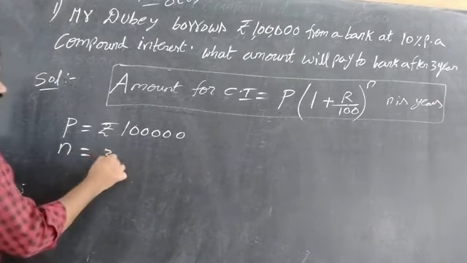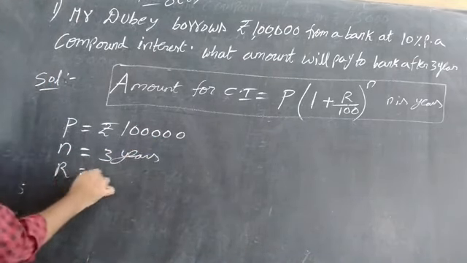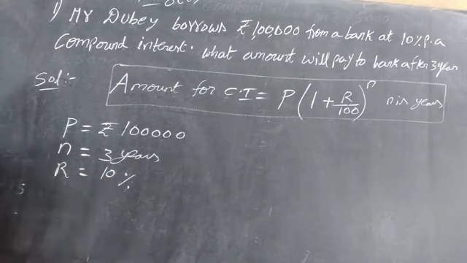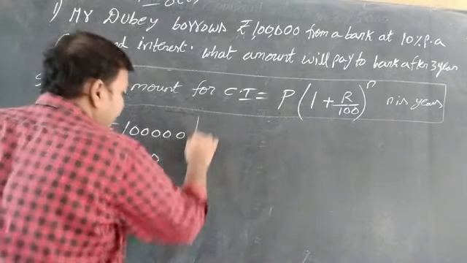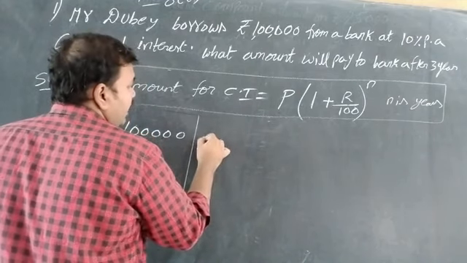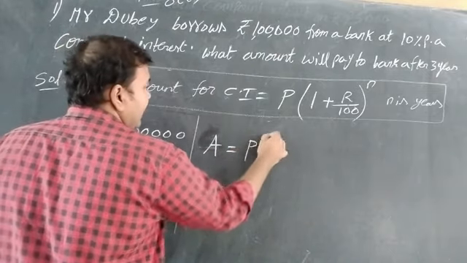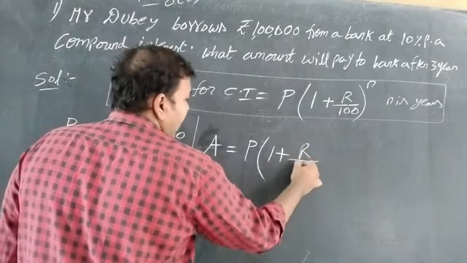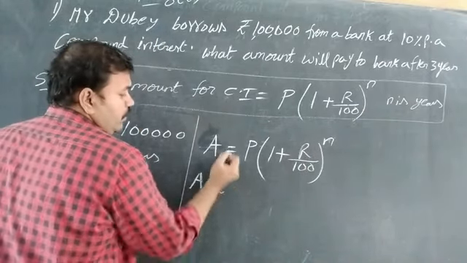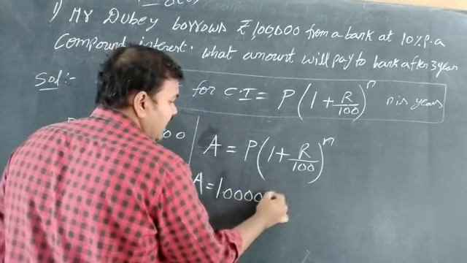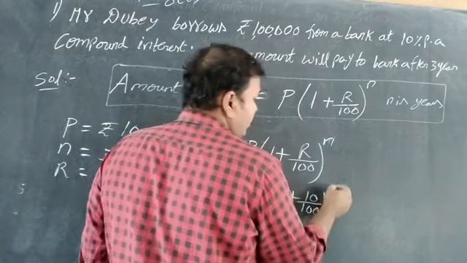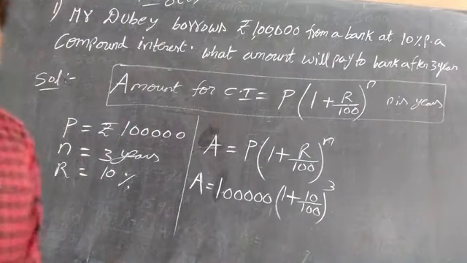n is equal to how many years? 3 years. Rate is equal to how much? 10%. I am substituting in the formula. A is equal to P bracket of 1 plus R by 100 whole to the power of n. Substituting in the formula, amount is equal to 1 lakh bracket of 1 plus 10 by 100 whole to the power of 3.